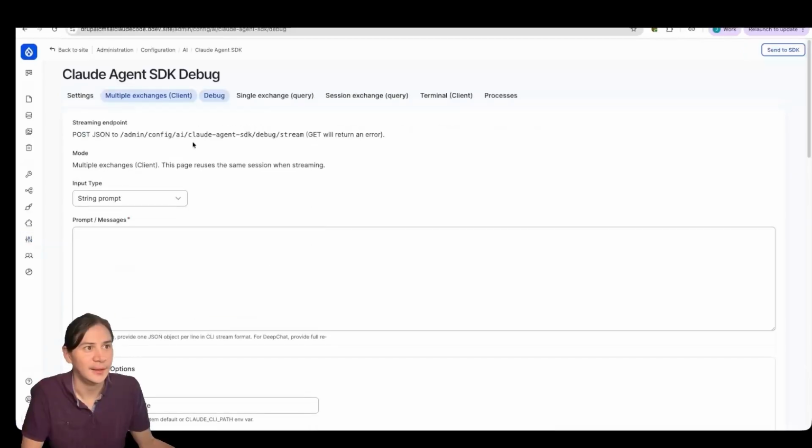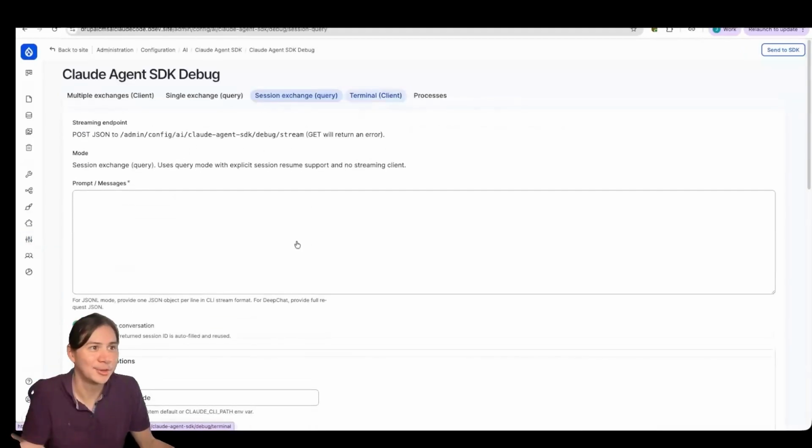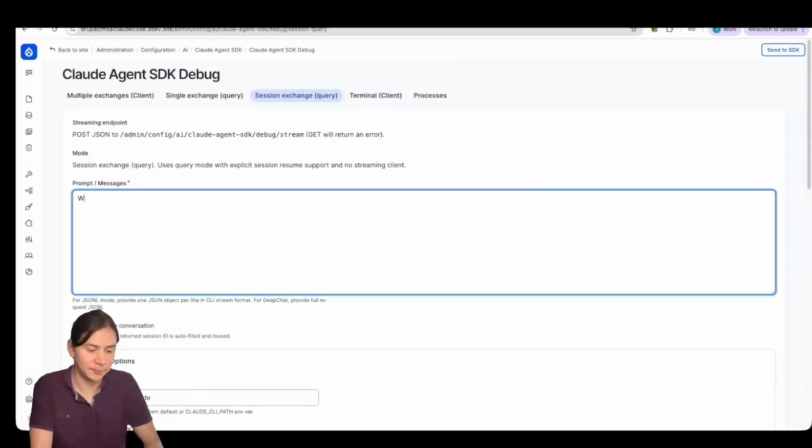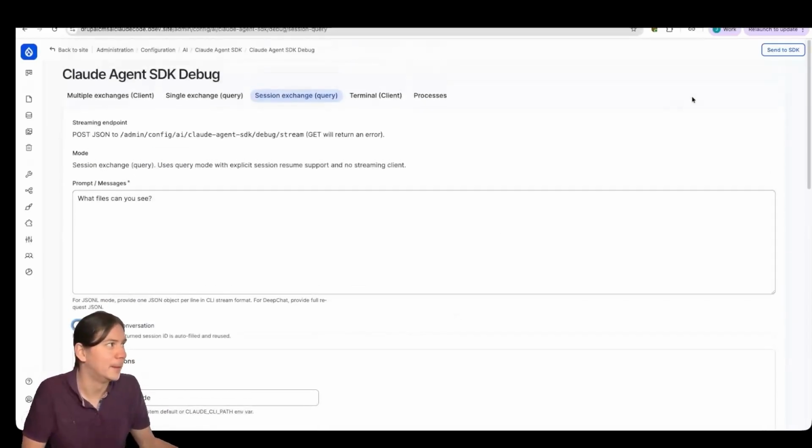Then if I click debug, this is where we can start playing with it. So let me show you something. I've got session exchange query. I'm going to ask a question: what files can you see? I'm just going to disable this for now so you can see. This UI obviously needs to be improved. I click send.